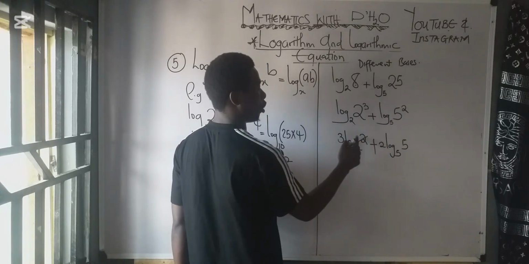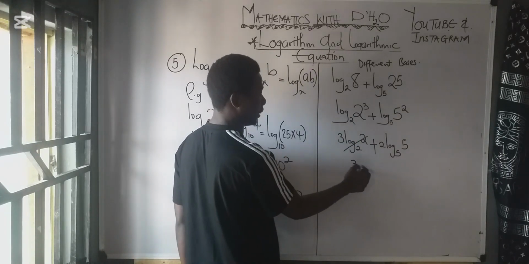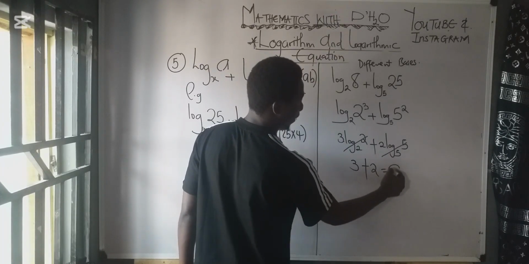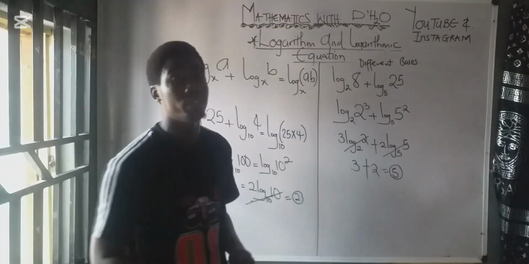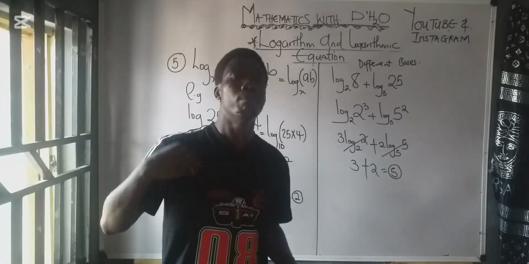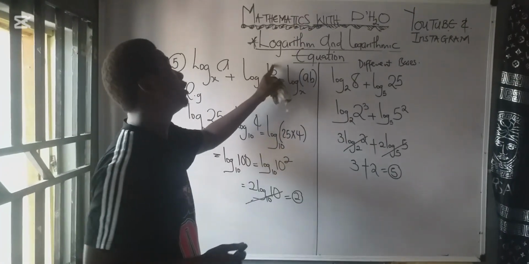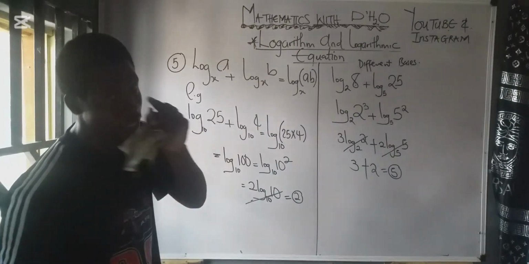So they cancel. Log 2 base 2 is 1. So you remain with 3 here plus 2, and that will give us 5. So whenever the bases are not the same, use the previous laws. But if the bases are the same, pick one of the bases and multiply the numbers, if it is plus.